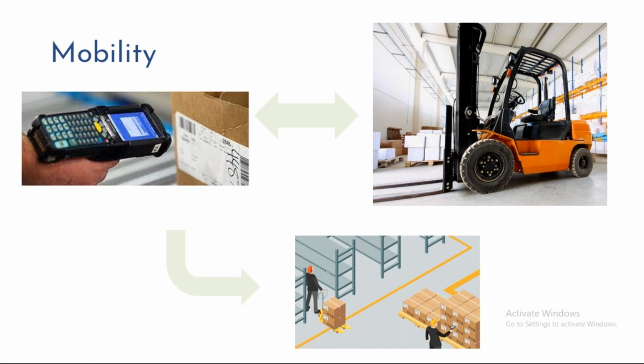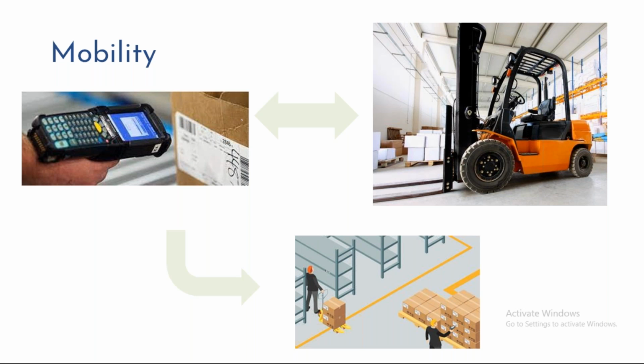So what EWM does is, we maintain the physical layout and the physical restrictions of all bins, and we assign what kind of resources can be used. We don't really assign which forklift it is, but we assign what kind of resources we can use to perform certain activities in some areas. That information we maintain in the system. Using this, when you're trying to select a resource, and the resource is not intended for performing certain activities in that area, then the system will throw an error saying this is not the right resource that you have to use. That kind of restriction is available in EWM, which is not available in any other WMS systems.